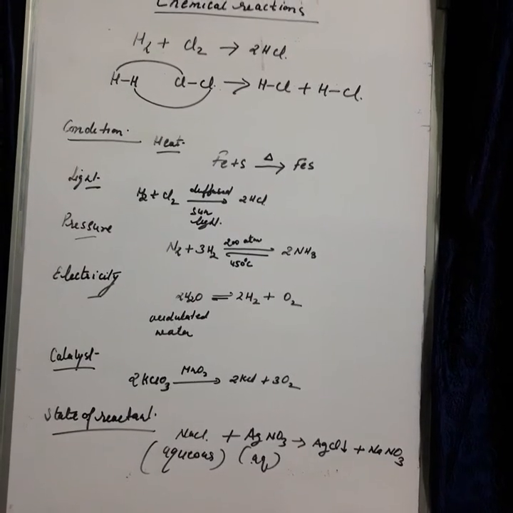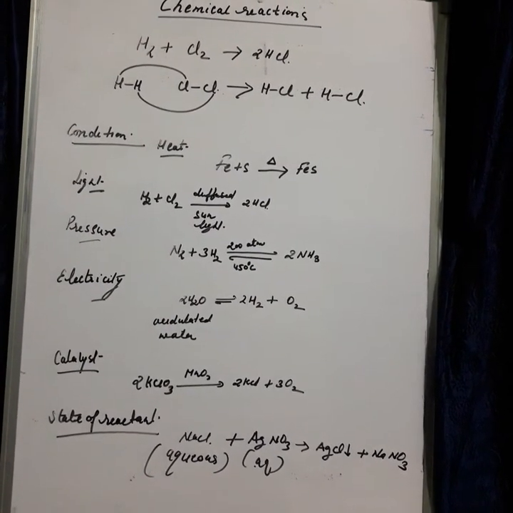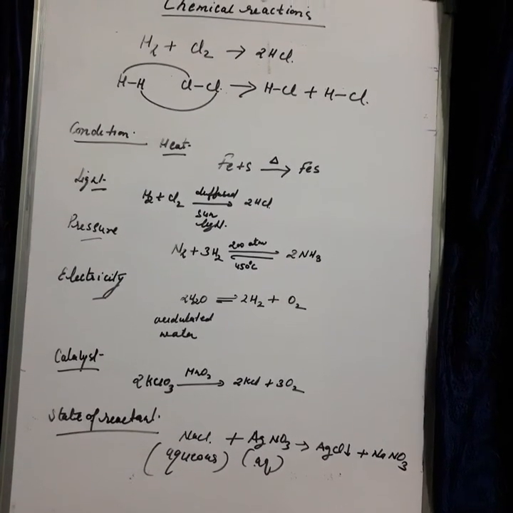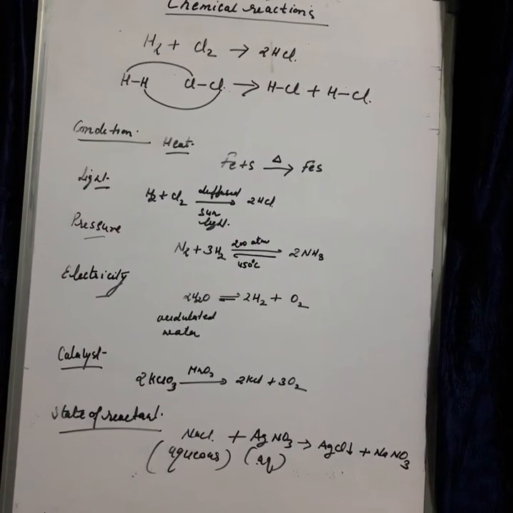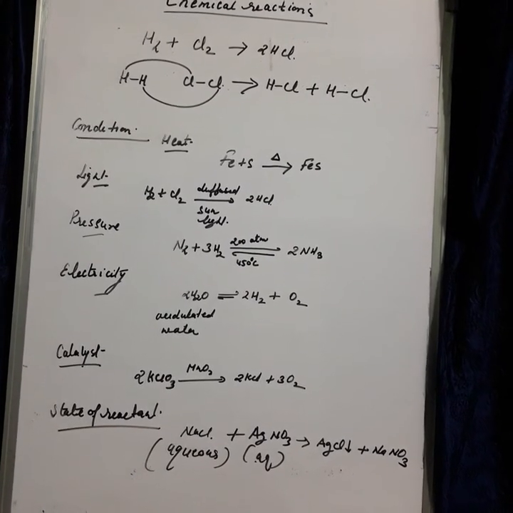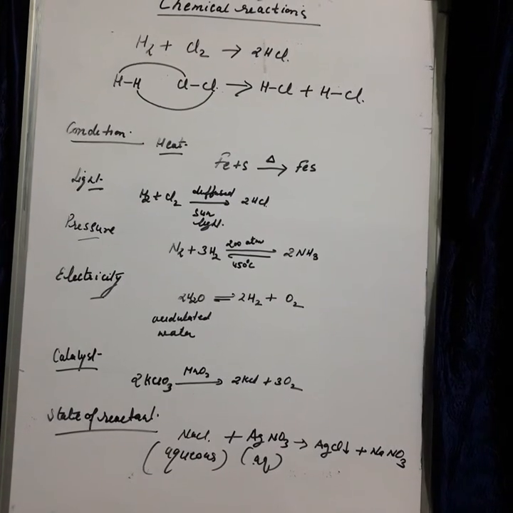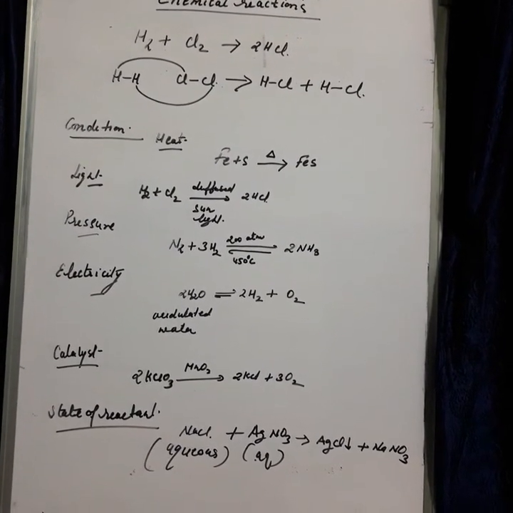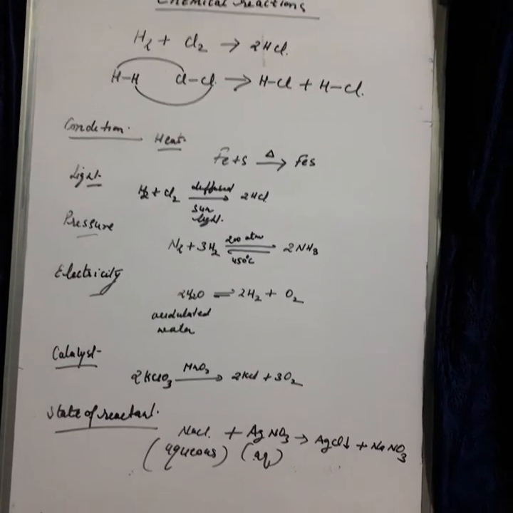So during this combination, the old hydrogen and chlorine bonds are broken, and the new hydrogen and chlorine bonds are formed to produce two hydrogen chloride molecules.